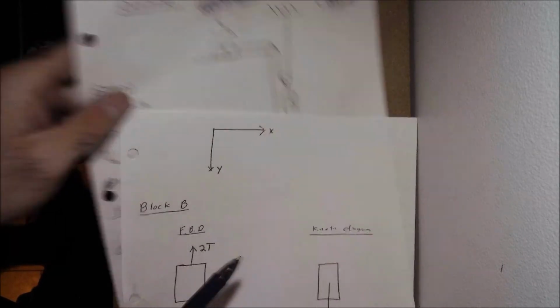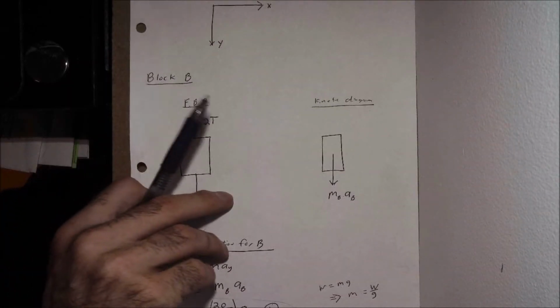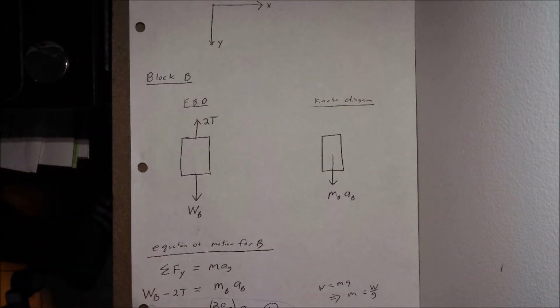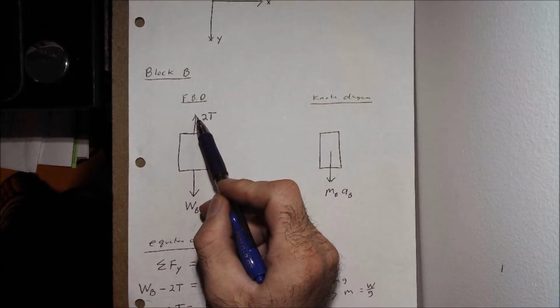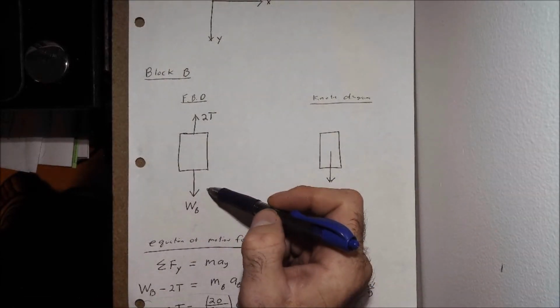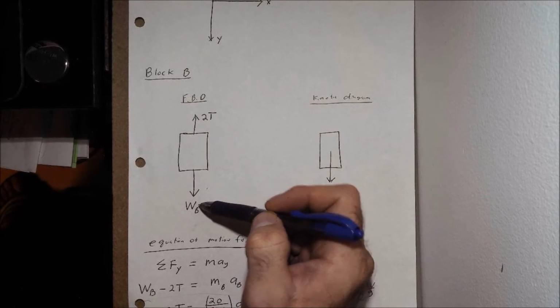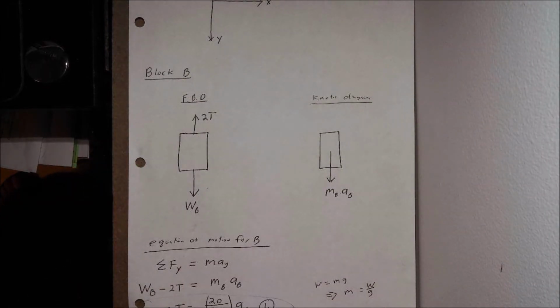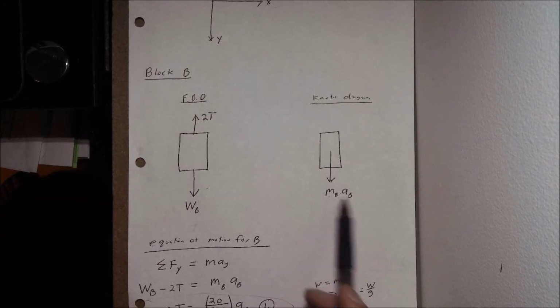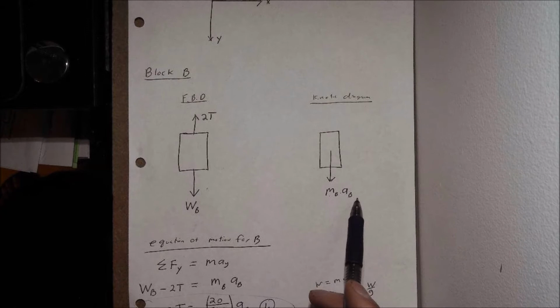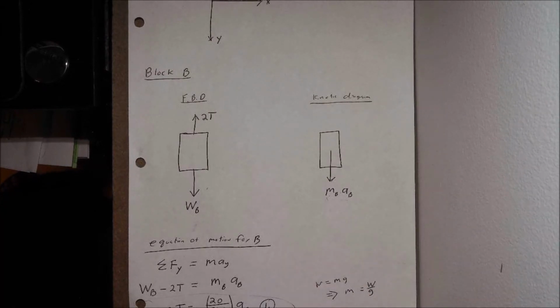So now that I was able to quickly reference back to my first setup page for that diagram to understand what the forces were acting on this object, block B here, I could easily draw out my free body diagram. So 2 times the tension force going up and the weight force of the block going down here. We want to draw a kinetic diagram as well. Well, if it's moving down, we have this right here, the mass of B times the acceleration of B. F equals ma, there's the right-hand side of Newton's second law for our equation of motion.